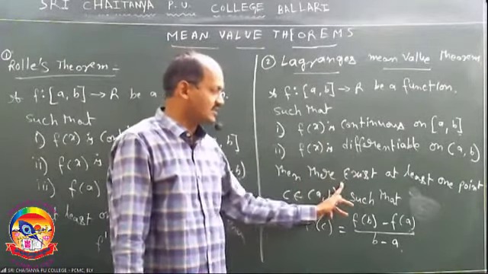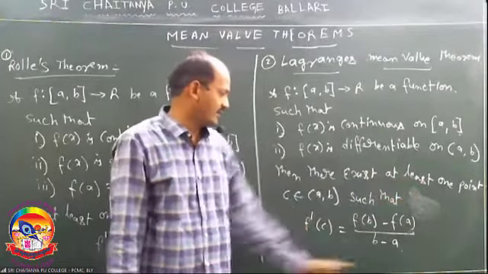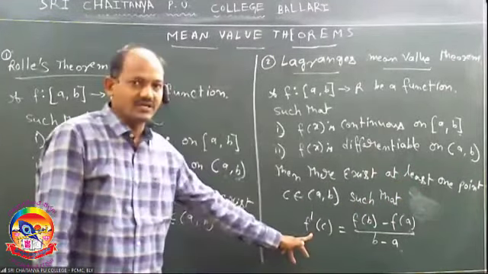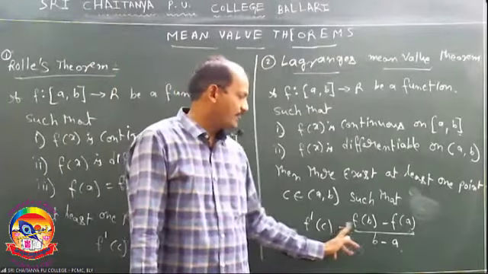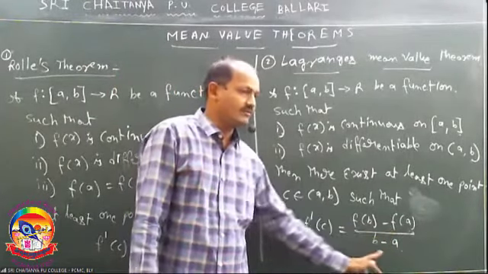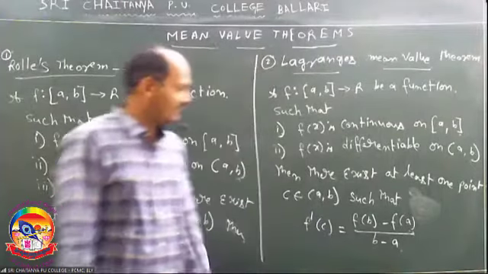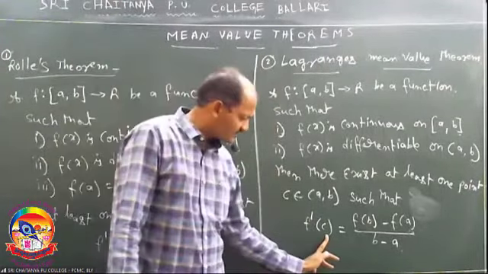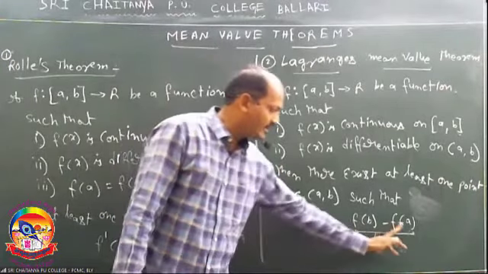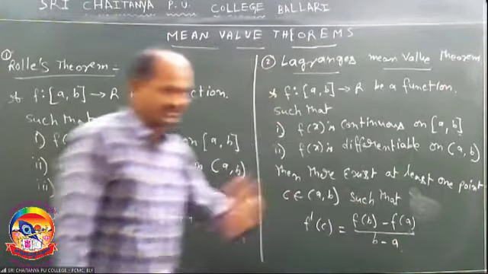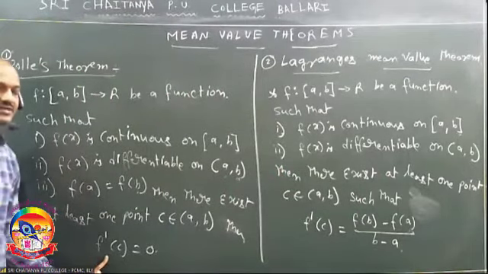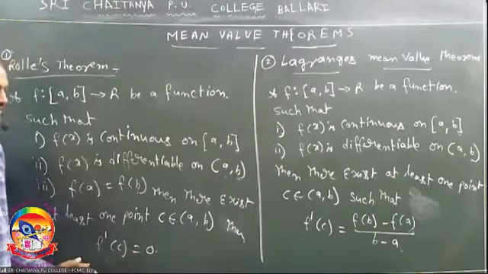Then there exists at least one point c in (a, b) such that f'(c) equals (f(b) − f(a)) / (b − a). How do we find the c value in Lagrange's mean value theorem? From f'(c) equal to (f(b) − f(a)) / (b − a). In Rolle's theorem, directly f'(c) is equal to 0. Write these two points.